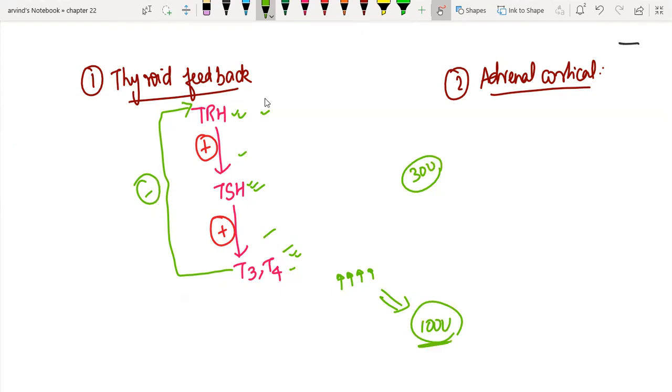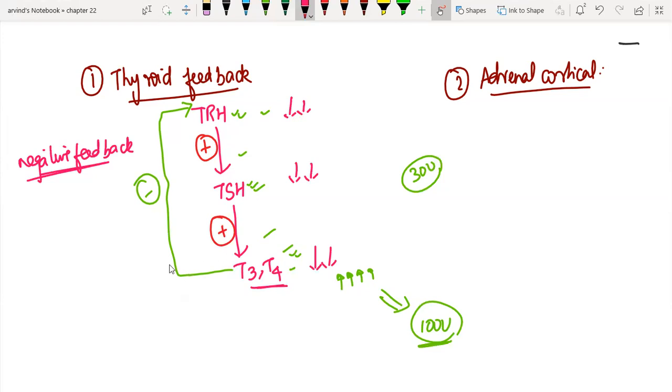Once the negative signal goes to TRH, what is the response? There is a decrease in TRH. When there is a decrease in TRH, there is a decrease in TSH. When there is a decrease in TSH, there is a decrease in T3, T4. So gradually the release of these hormones will decrease. This is called a negative feedback loop. In general, such a regulation of HPA wherein the destination has a negative signal on the initiator is called a negative feedback loop. So this thyroid gland has a negative control on the hypothalamus. So it is called a negative feedback loop.